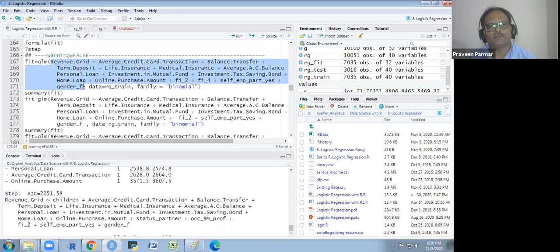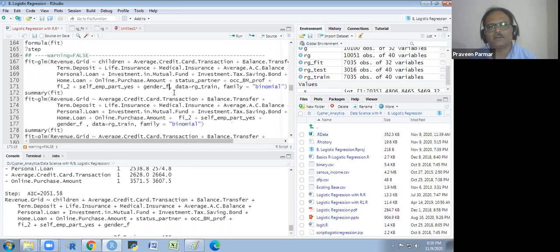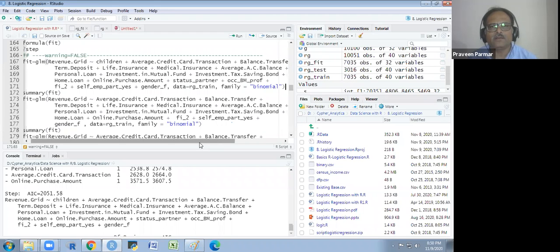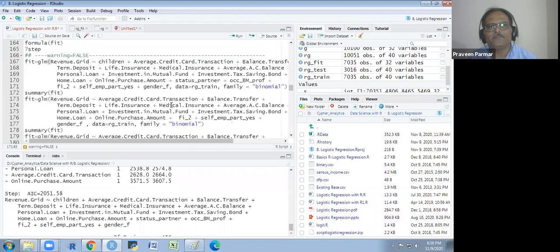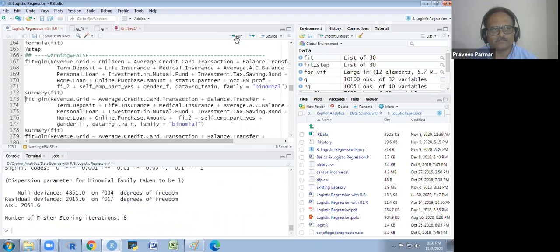And the data, now I will take this in the data. You know that I will change the data now. I will change the data again, RG underscore trend, the previous one where I will get that. And the family binomial I will write. And I again run this GLM. Okay. And now I will see the fit summary.